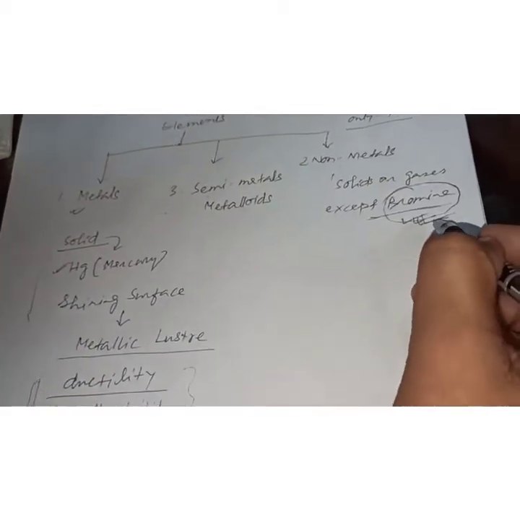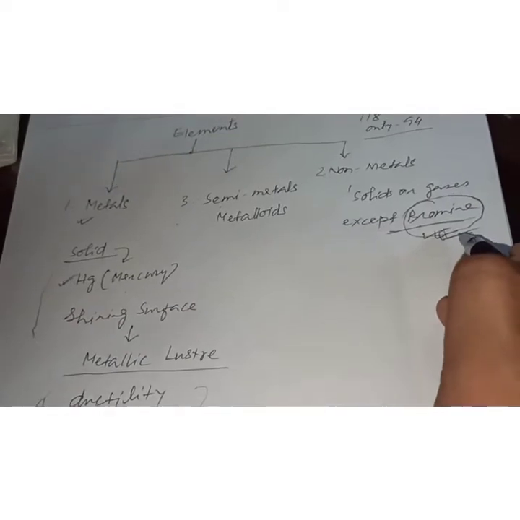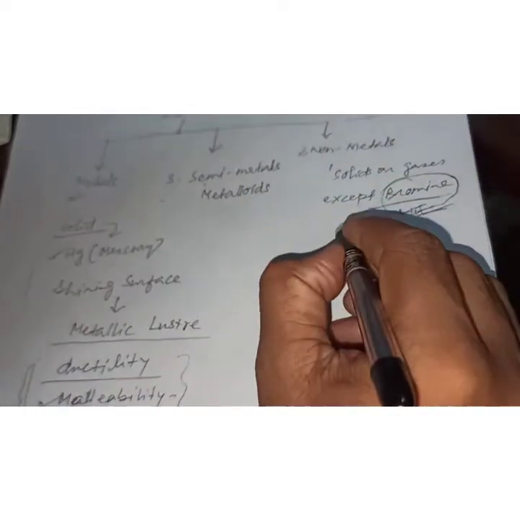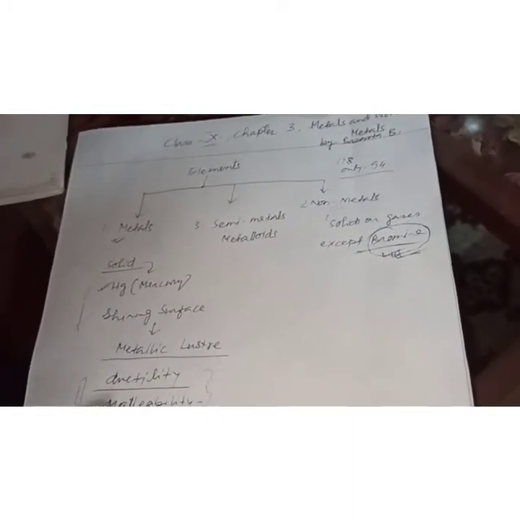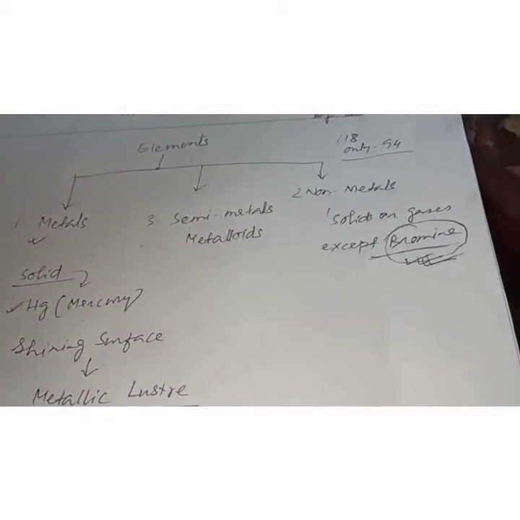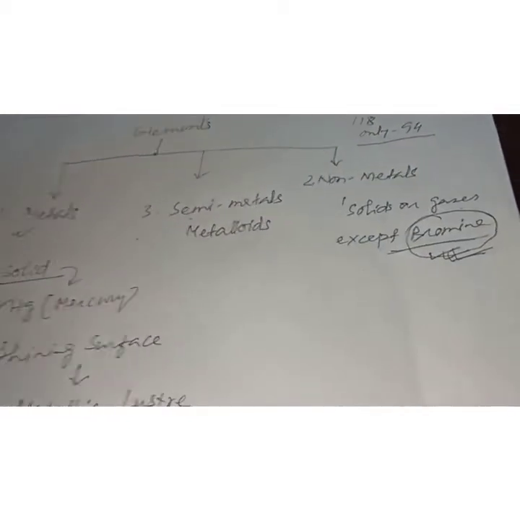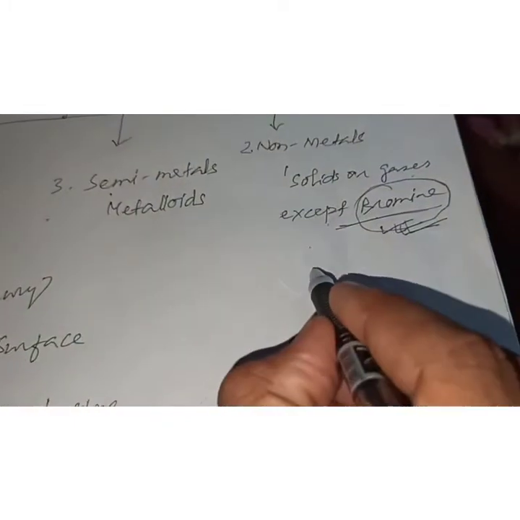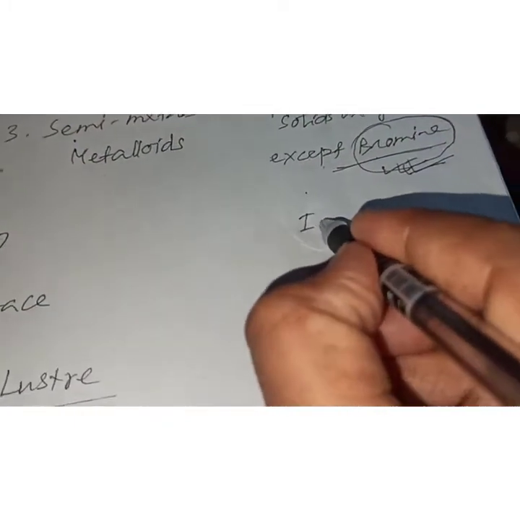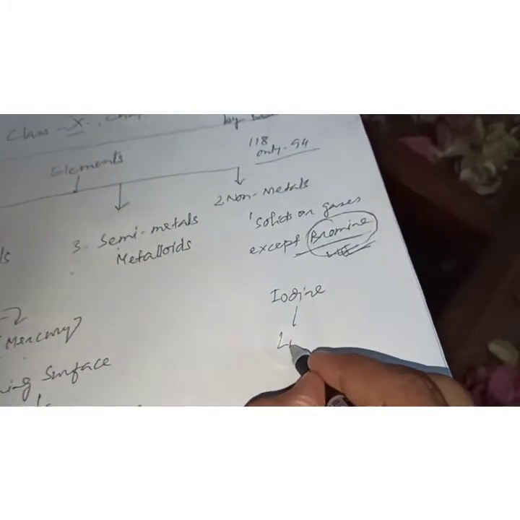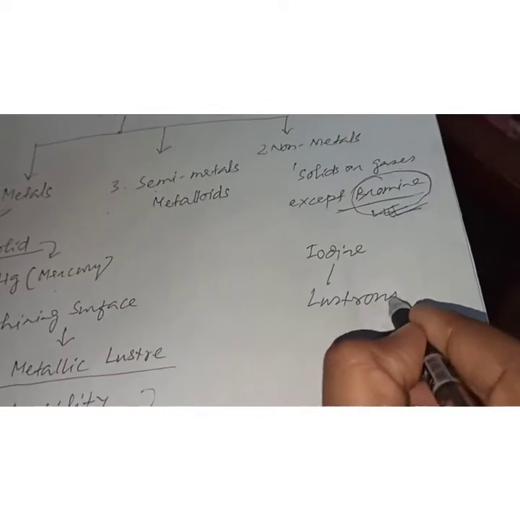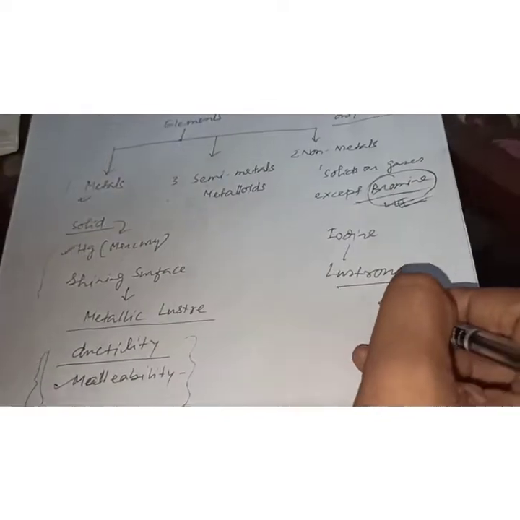Now this question may come: name the non-metal that shows lustre. We have discussed lustrous, that means metallic lustre, a shining surface. Only metals show that property. Yet we are getting one non-metal, that is iodine, I-O-D-I-N-E. It shows lustre. This question also used to come. These are the most important ones.